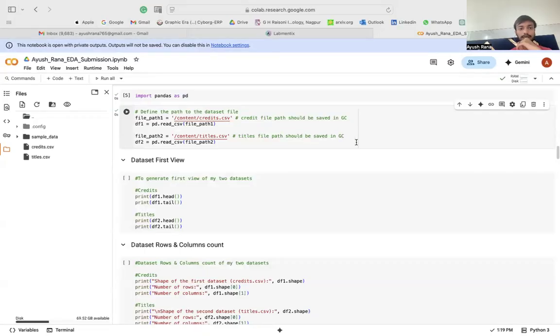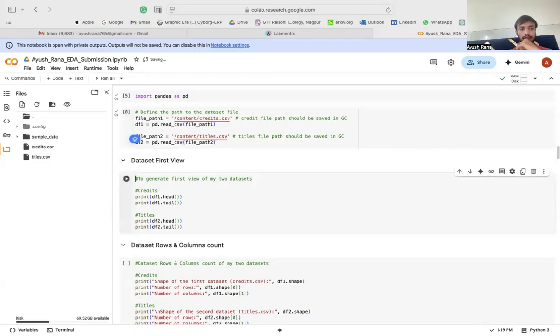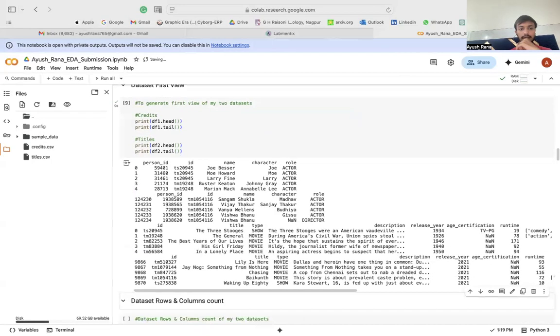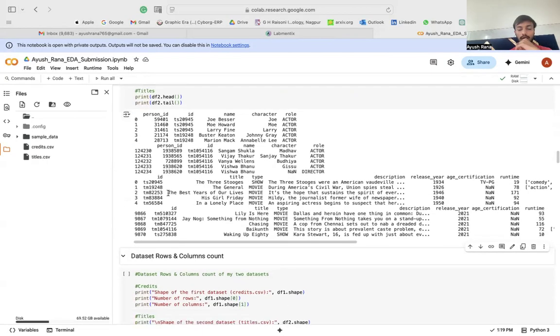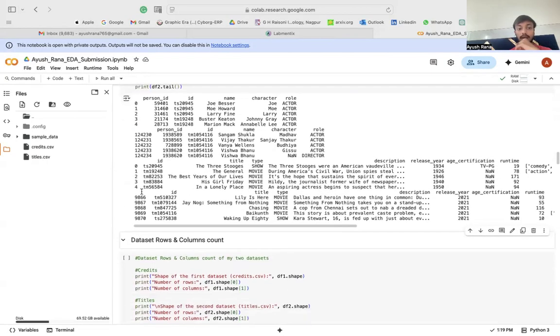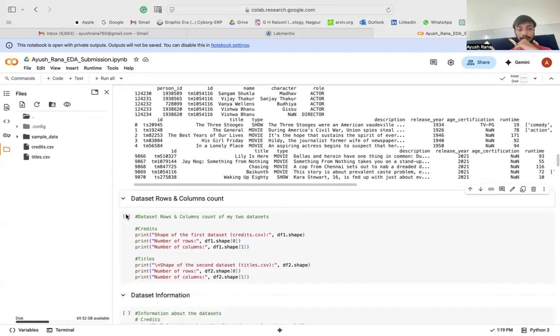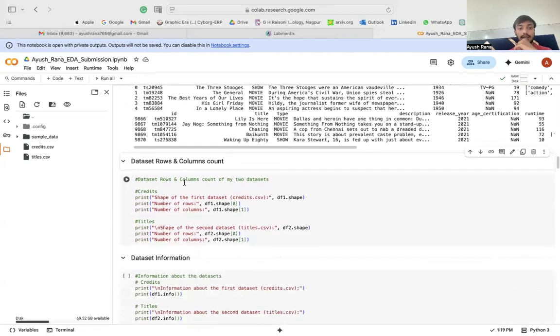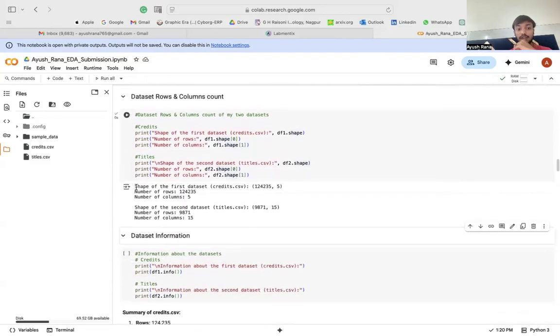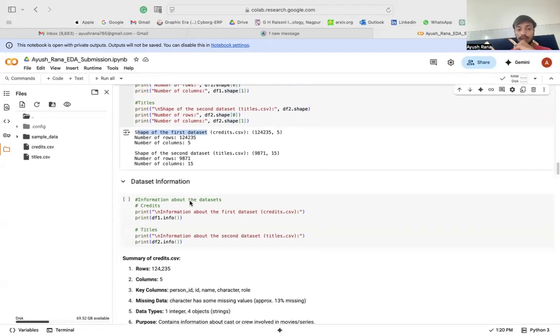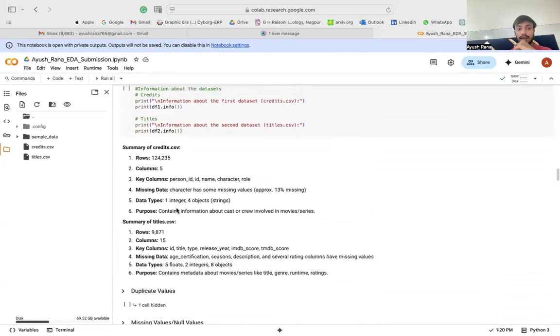So basically, I have uploaded this dataset, and after running it, generating the heads and tails, we are seeing the person ID, name, and character role in the first five rows and the last five rows of the two datasets. Then we go towards the rows and column counts, where we have seen the shape of the first dataset, how many rows there are in each of the two datasets, and then the dataset information.